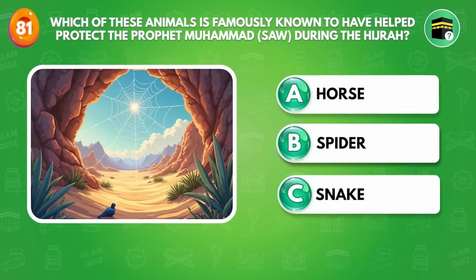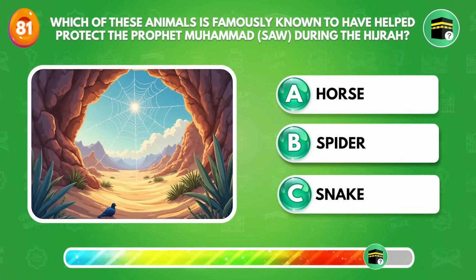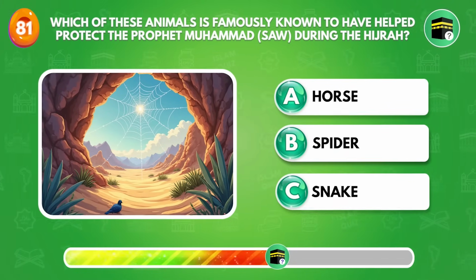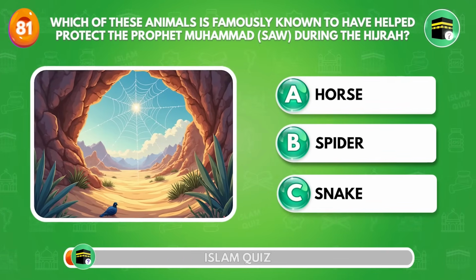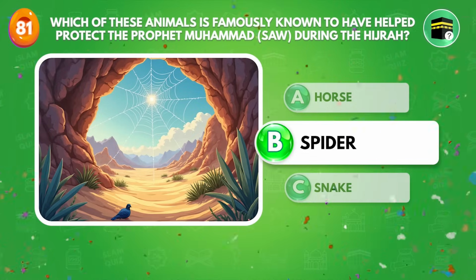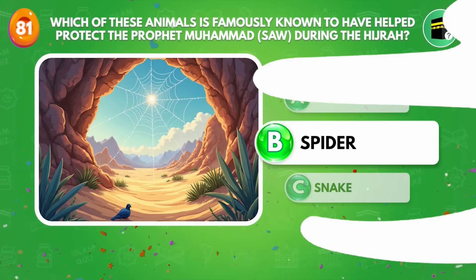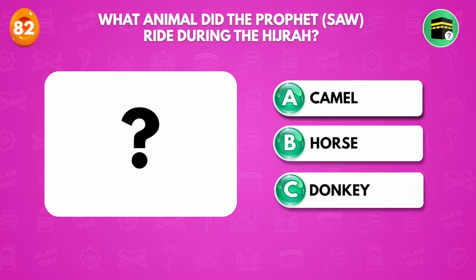Which of these animals is famously known to have helped protect the Prophet Muhammad ﷺ during the Hijrah? Spider. What animal did the Prophet ﷺ ride during the Hijrah?